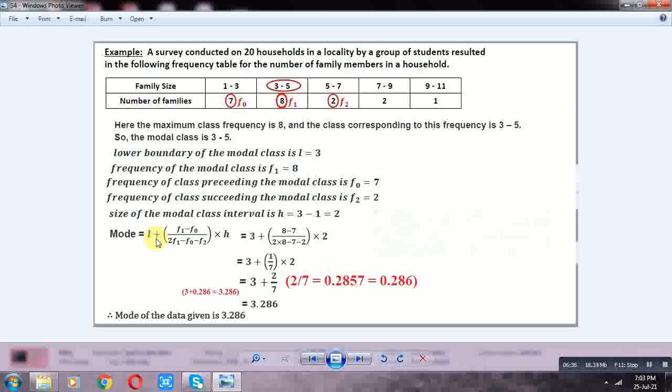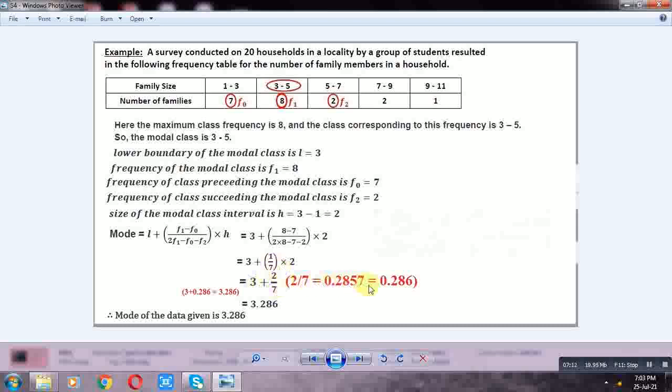Mo = 3 + ((8 − 7) / (2 × 8 − 7 − 2)) × 2 = 3 + (1 / (16 − 9)) × 2 = 3 + 1/7 × 2 = 3 + 2/7. The value of 2/7 is 0.2857.